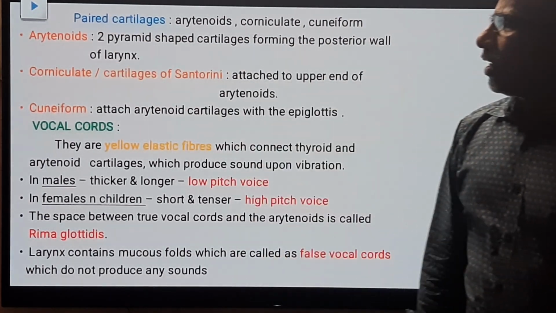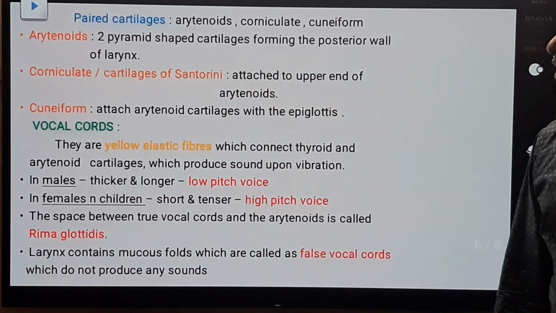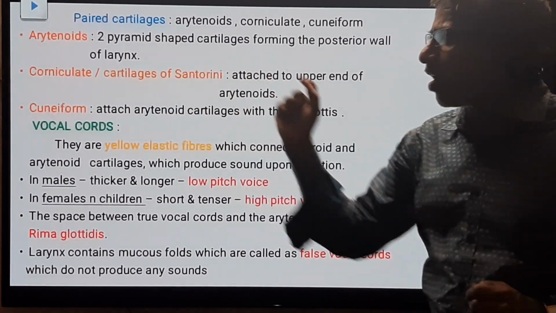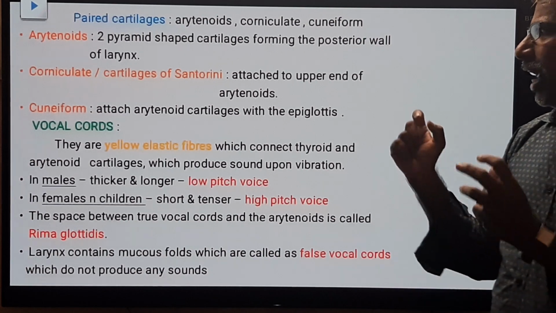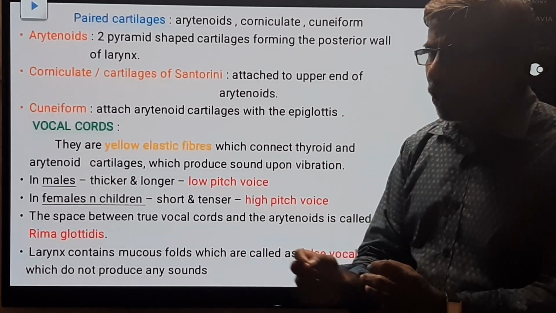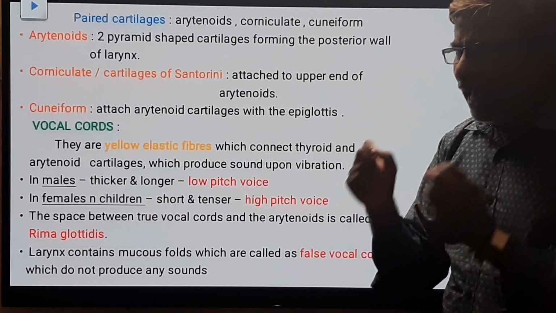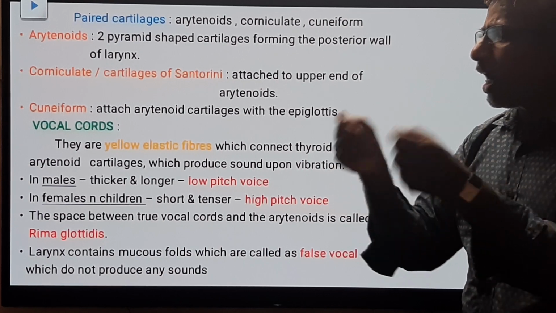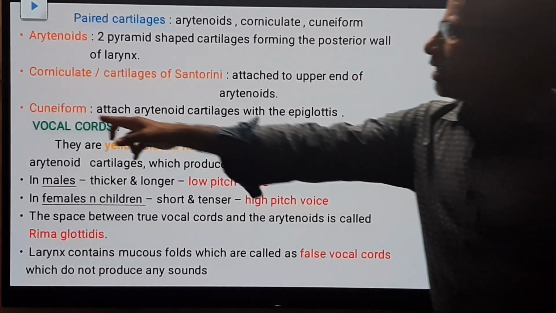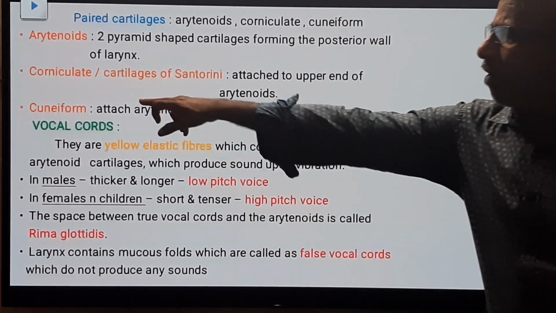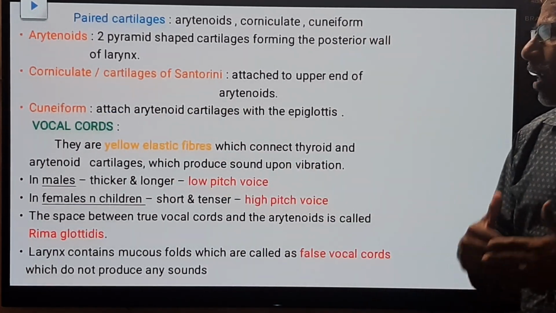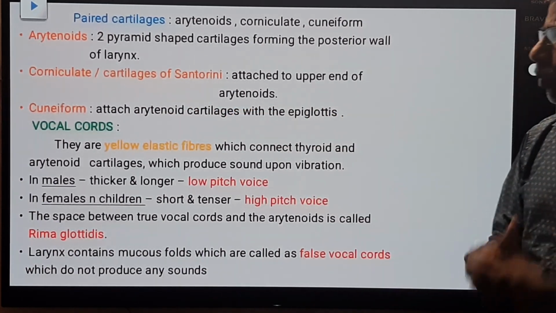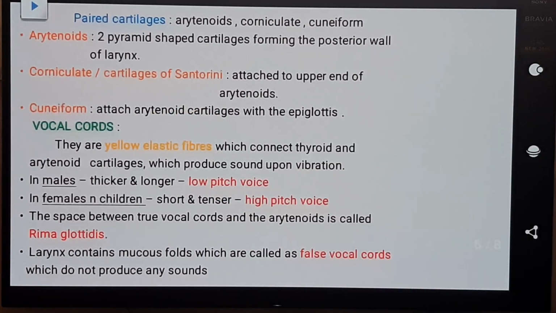Next, corniculates. The corniculates are also called cartilages of Santorini, which are attached to the upper end of the arytenoids. Means they are rounded structures which are attached to the arytenoids. Next, cuneiform cartilages. Cuneiform cartilages help in the attachment of the arytenoids with the epiglottis. Okay? Next we discuss vocal cords.